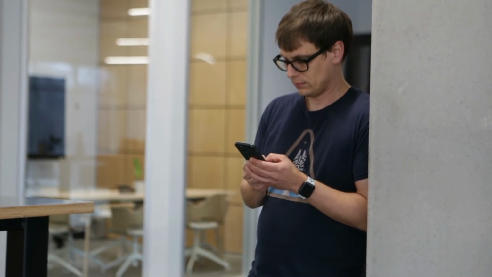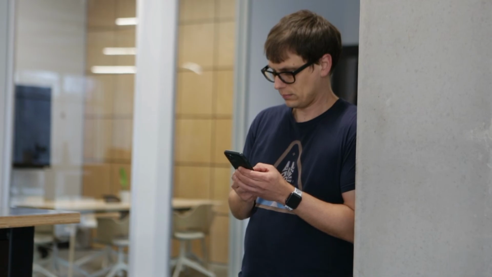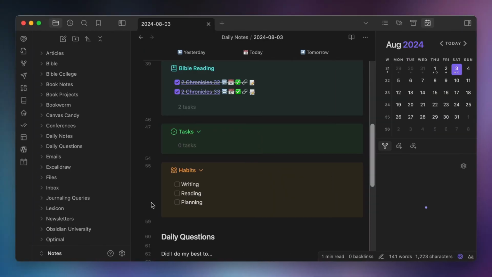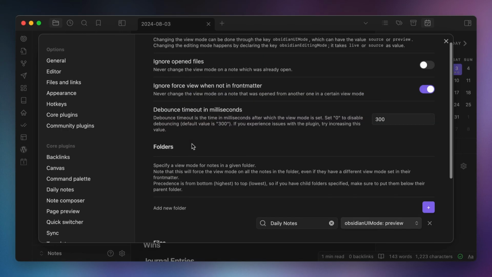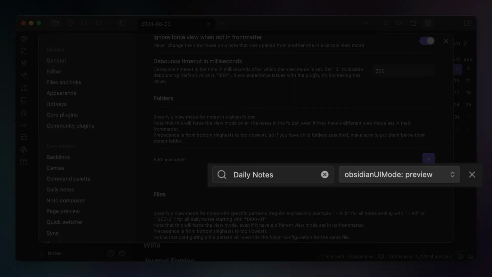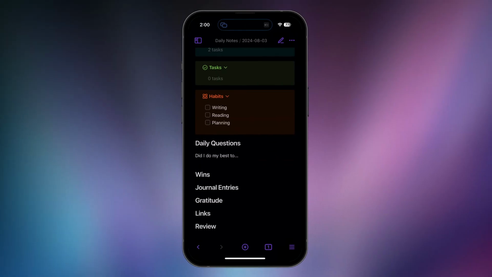All right, so that's a lot of technical code, but here's what the workflow actually looks like. At the end of the day, when I'm doing my daily journaling, I make sure that I log my habits by simply tapping the boxes to check off the tasks in Obsidian on my iPhone. Now, if you use Obsidian tasks, you might get a warning that pops up about not being able to accurately mark tasks as done if you're not in preview mode. So I actually use the Force Note View Mode plugin to make all my daily notes open in preview mode on my iPhone to prevent this. But when I'm logging my habits, I simply check the boxes for the ones that I've completed. It just takes a couple of seconds, and it tells Tracker that these habits were done for this day.